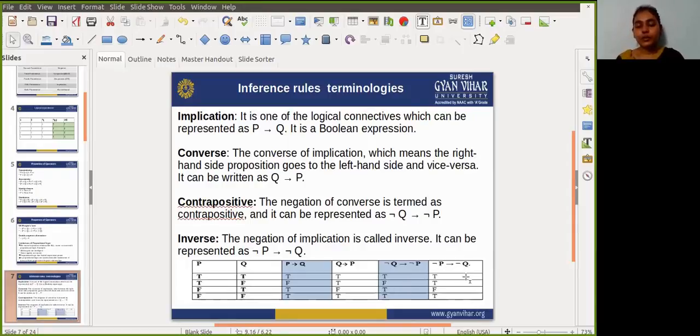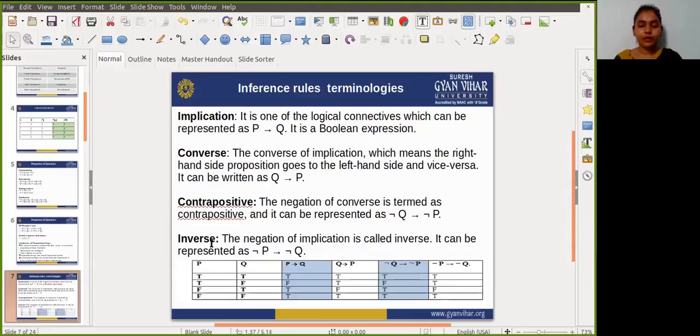Now for the inverse, the negation of the implication is called the inverse, meaning not P implies not Q is called the inverse.